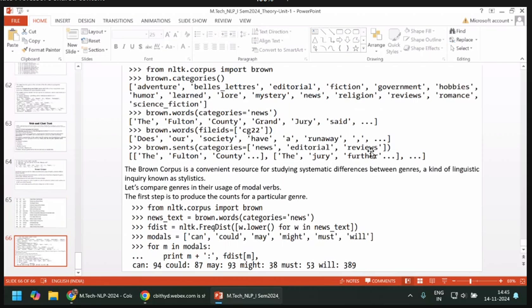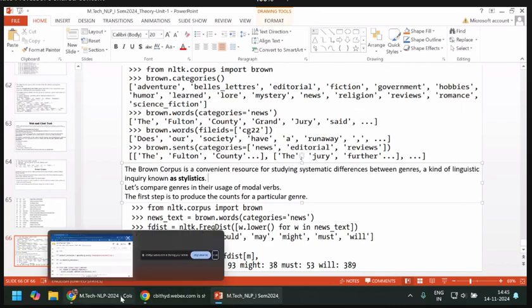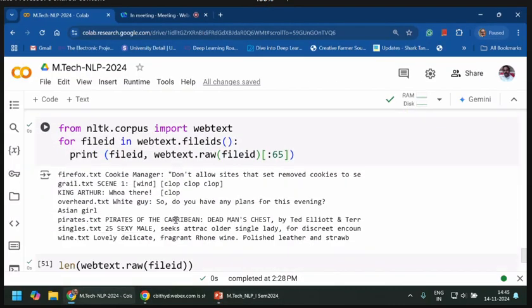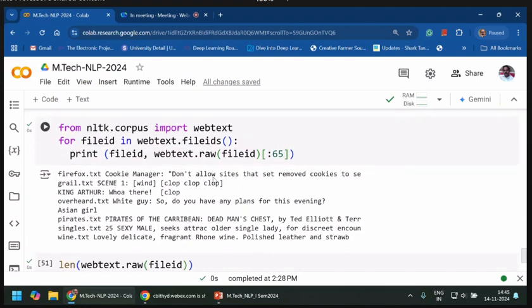Generally, the Brown corpus is a convenient source for studying systematic differences between genres, a kind of linguistic inquiry that we call stylistics. Remember that. You can fetch these directly using this one. Here I did it for you. It is webtext. The webtext we did not discuss.